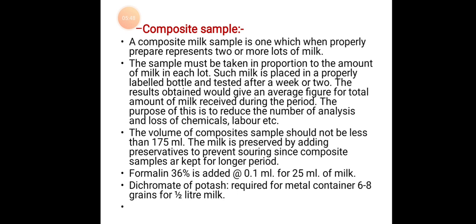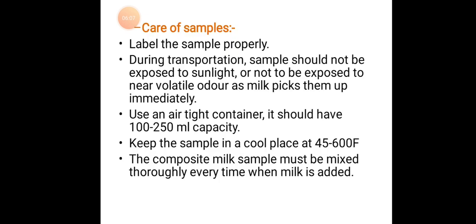The milk is preserved by adding preservatives to prevent souring, since composite samples are kept for a longer period. Formalin 36% is added at the rate of 0.1 ml for 25 ml of milk. Dichromate of potash required for a metal container is 6 to 8 grams for half a liter of milk.